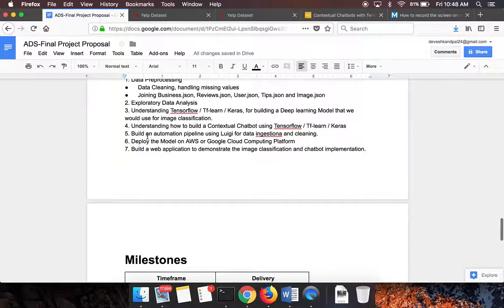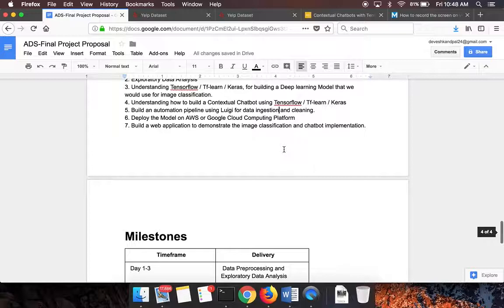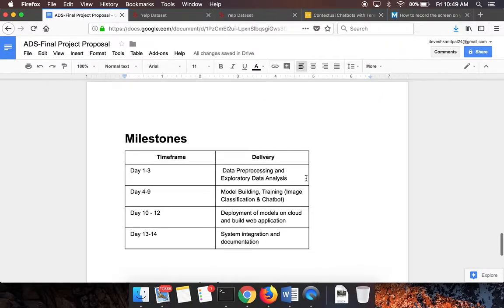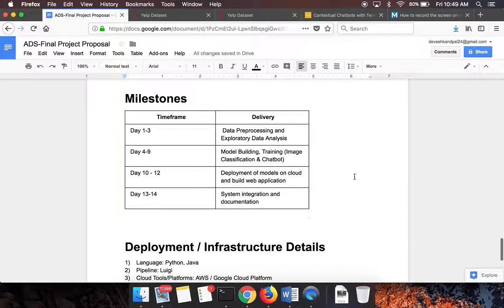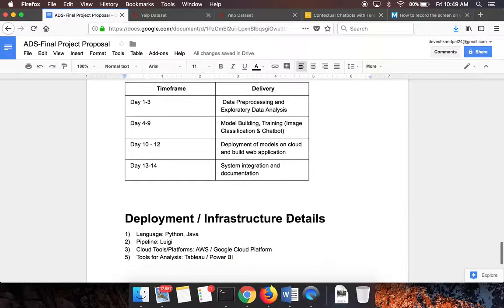We would then move on to making it an automated pipeline using Luigi. We would use Luigi for data ingestion and data cleaning. Finally, we would work towards deployment of the model on a cloud platform like AWS or Google Cloud, and we would pair this with a web application where we can show our results and have a working demo ready for everybody to see. This is a summarization of the milestones that we have set for ourselves, which includes spending so many days for data pre-processing, model building, deployment, and system integration.